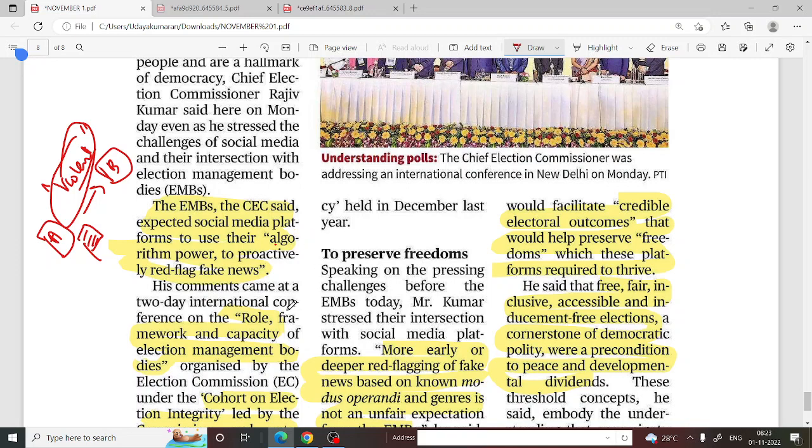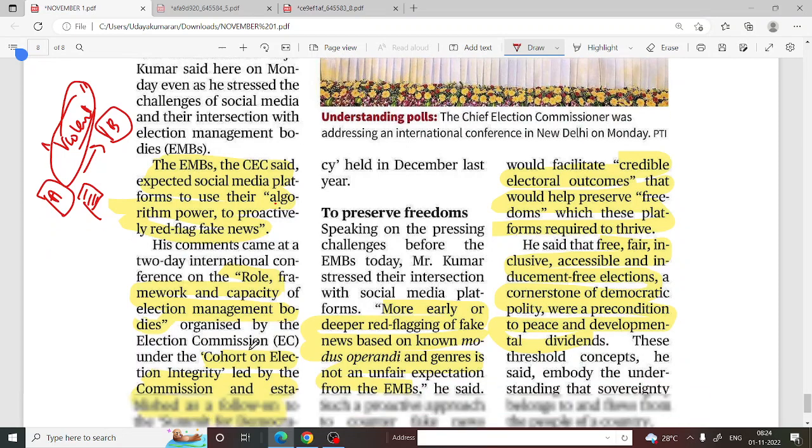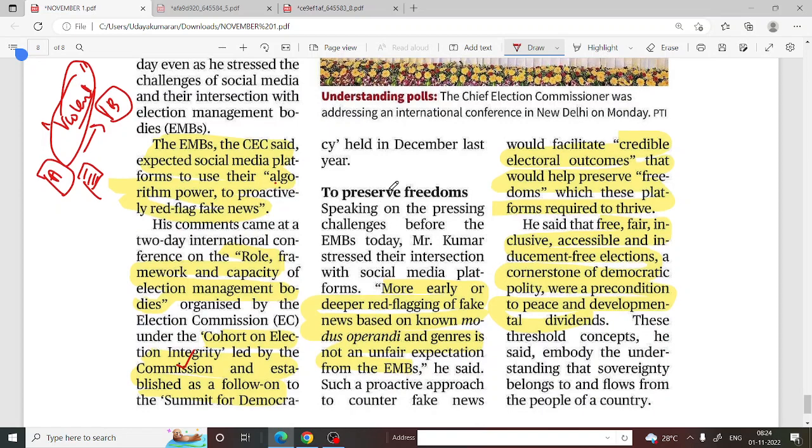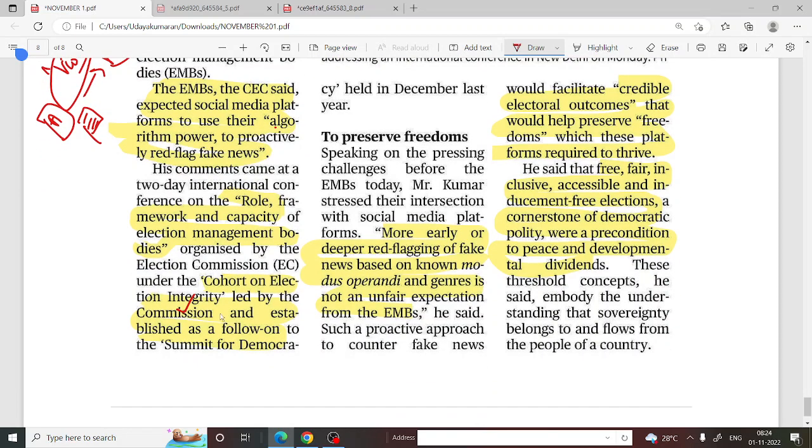The role, framework and capacity of election management bodies were discussed in a cohort on election integrity led by the commission, established as a follow-on to the Summit for Democracy held last December, to preserve freedoms. Early, deeper flagging of fake news based on known modus operandi is not an unfair expectation from EMBs.